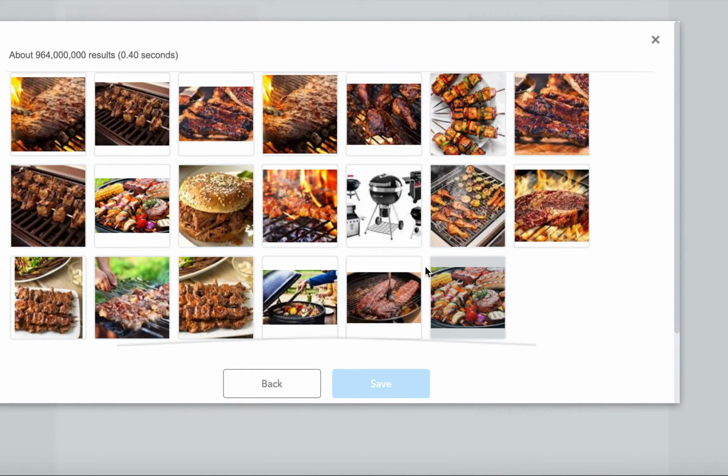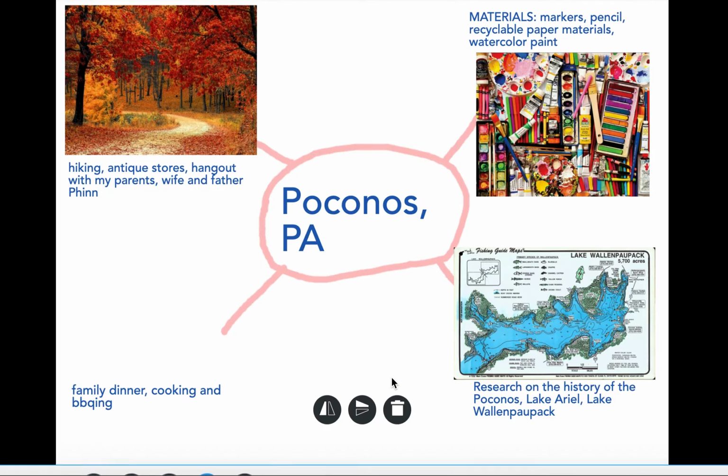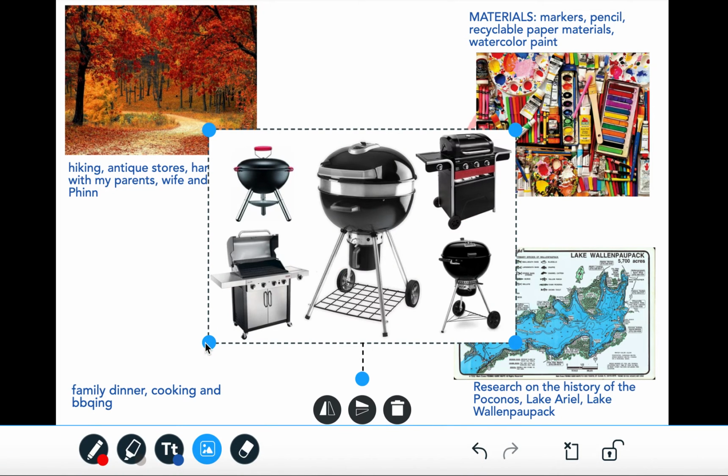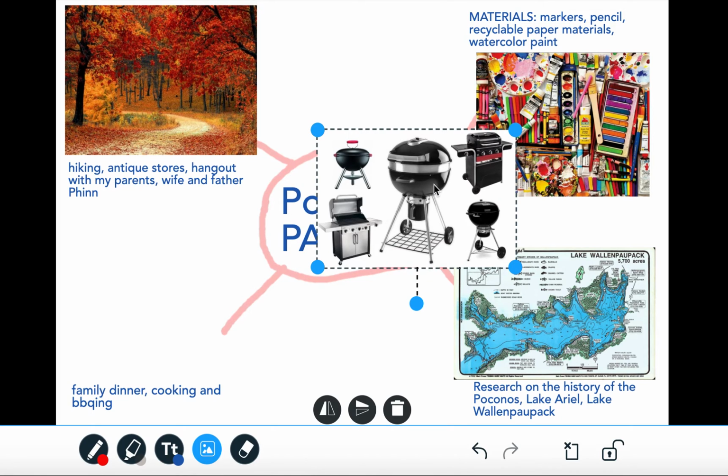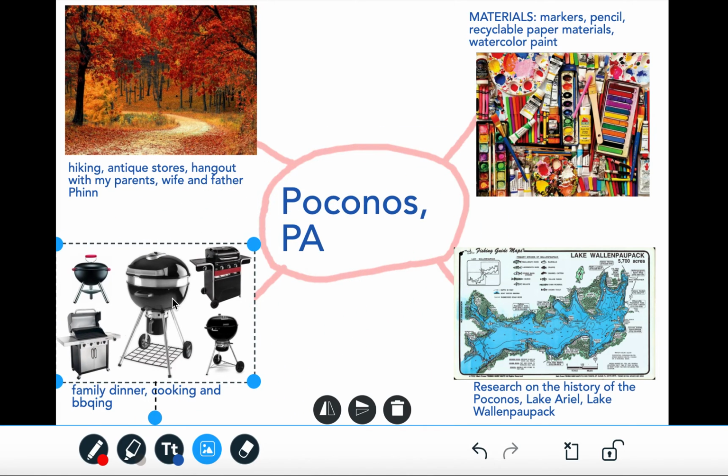All right, yeah, that looks pretty cool. This looks like the barbecue I actually used at my parents'. So I'm going to add that in there. Oh, a bunch of barbecue stuff there, as we can see. So just pinching it down, and then I'm going to drag it over, as it will now be part of my mind map.